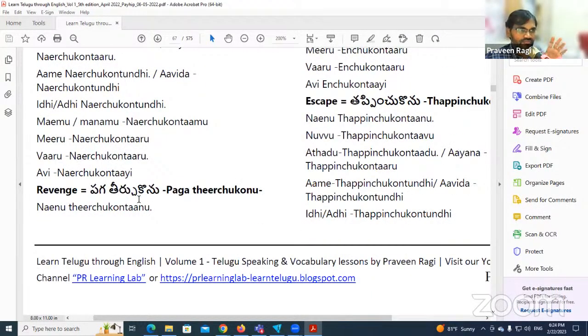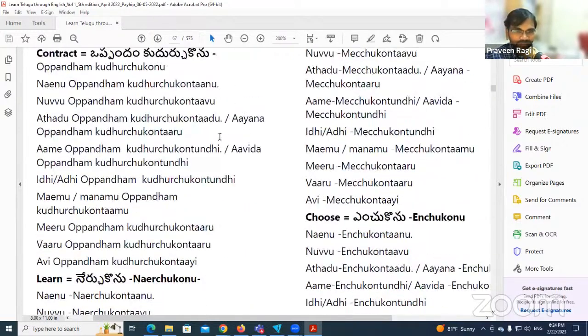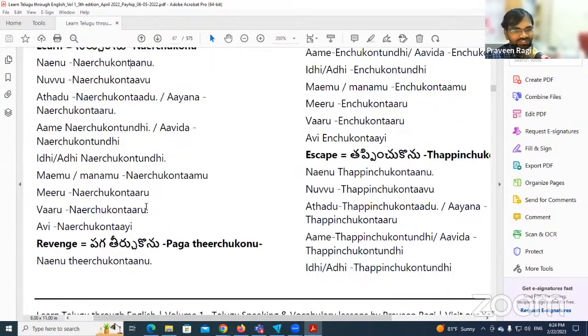పగ తీర్చుకొనను, this is for the conjugation pattern purpose. But in the spoken language people say తీర్చుకోను, తప్పించు, పగ తీర్చుకోను. So all these things we will come across when you do practice. When you do practice, maybe I will make corrections. If you follow the same pattern, maybe I'll make corrections. After that you will learn how the change happened.